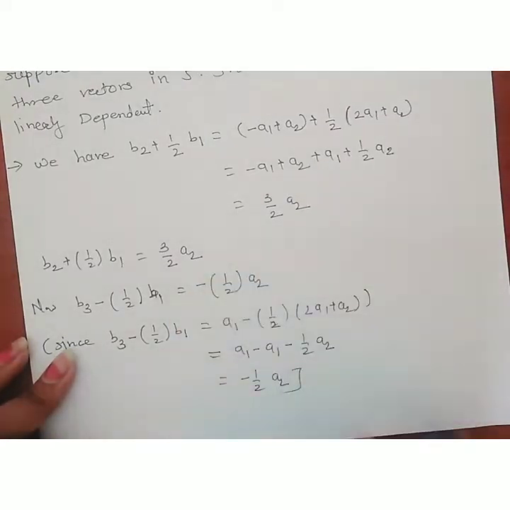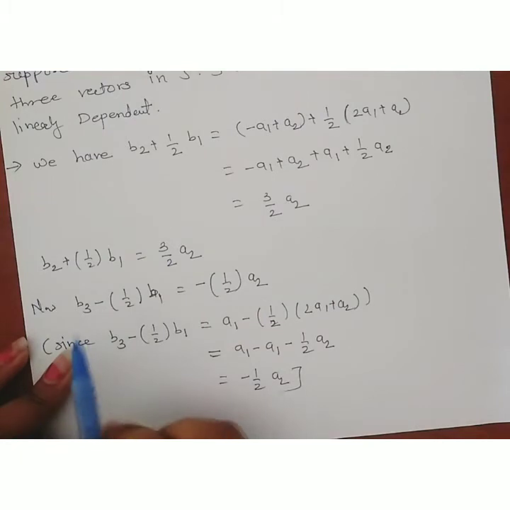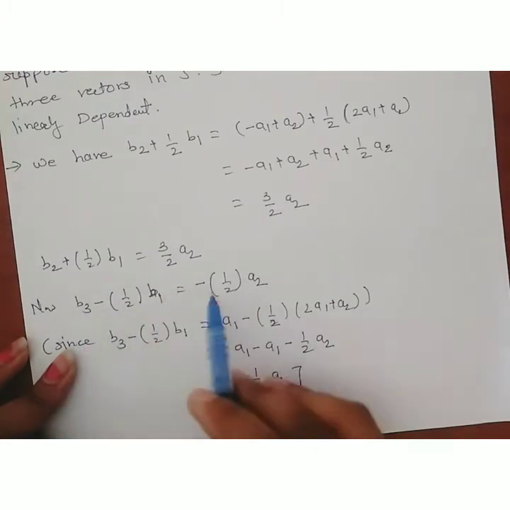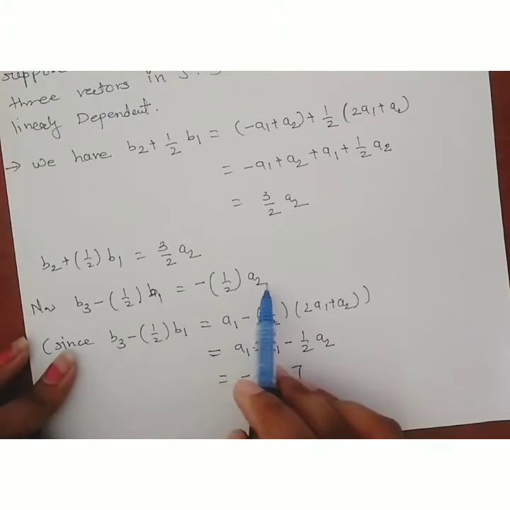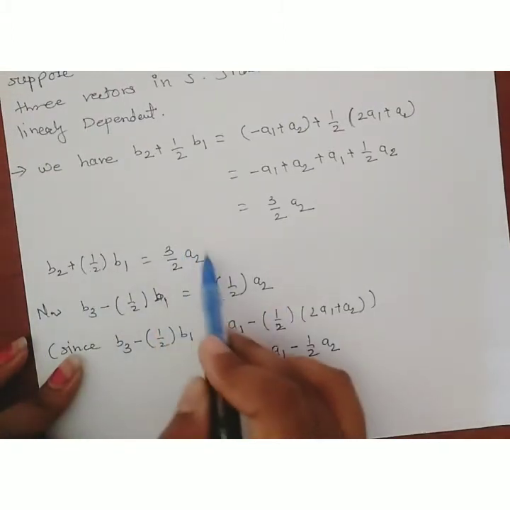Now these two values have been calculated: b2 plus 1/2 into b1 is equal to 3/2 into a2, and the second is b3 minus 1/2 b1 is equal to minus 1/2 into a2. Now look here, these two values are both in the span of a2.